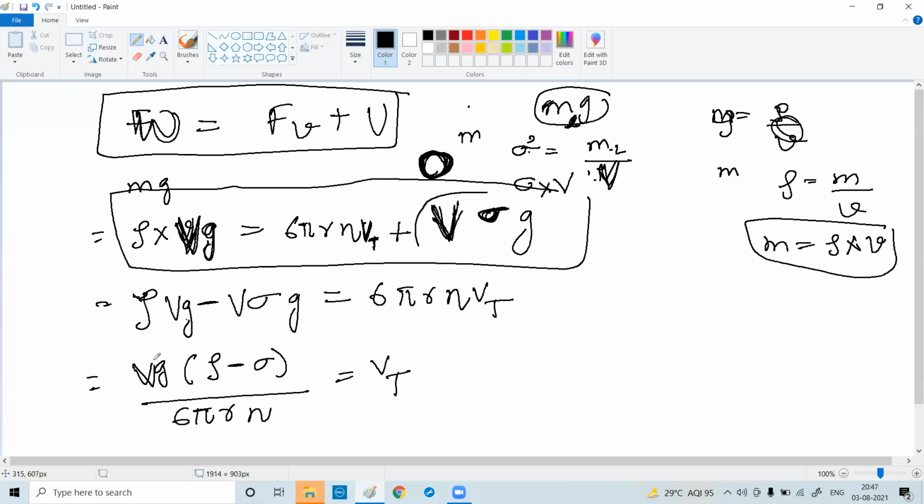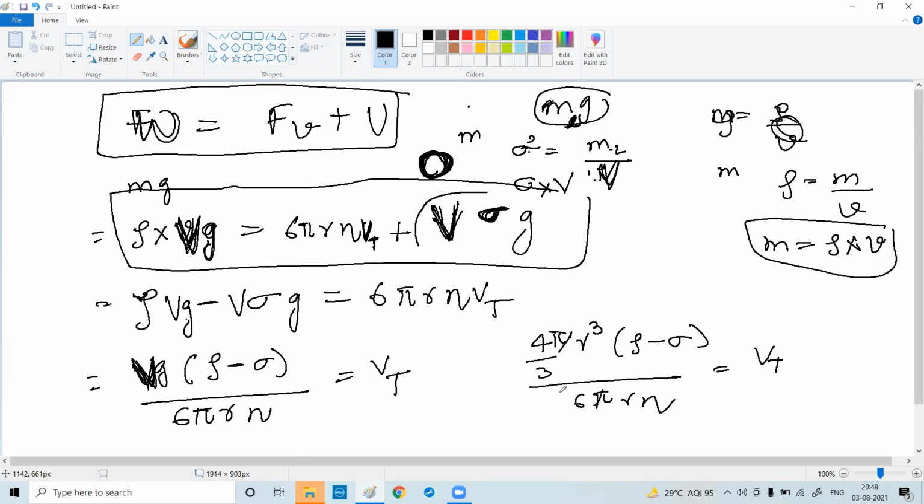What is the volume of the sphere? 4 by 3 pi R cube into rho minus sigma divided by 6 pi R eta equals Vt. So pi gone, one R gone, so this becomes R square.